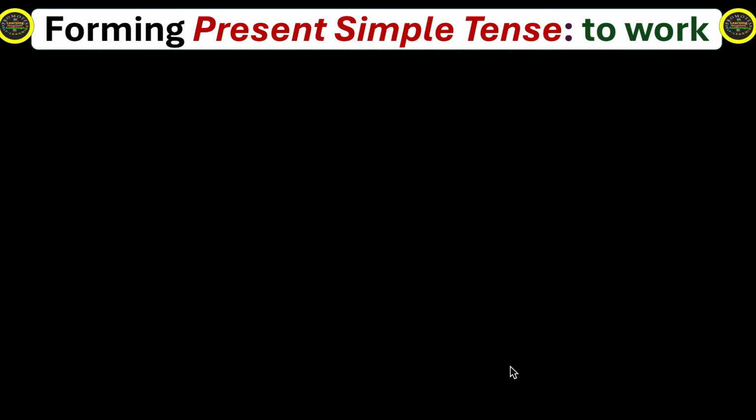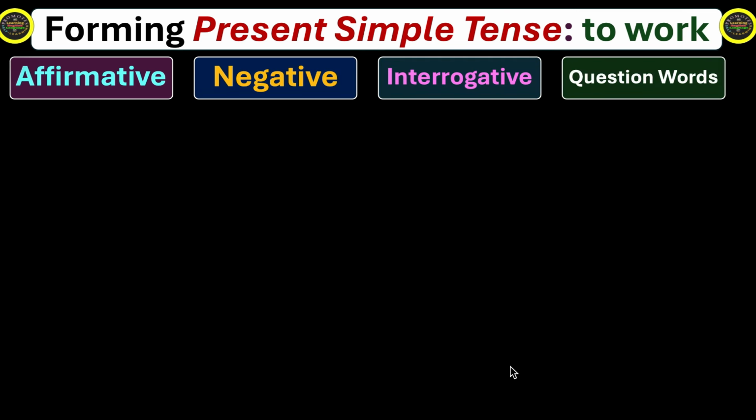Forming present simple tense with the help of the verb to work. Then we will talk about the affirmative form of present simple tense, negative, interrogative, and interrogative plus question words. Let's see how we proceed.